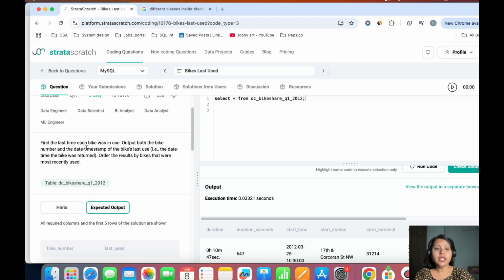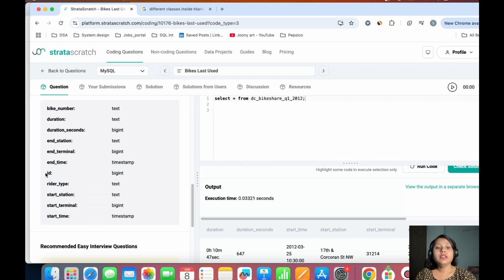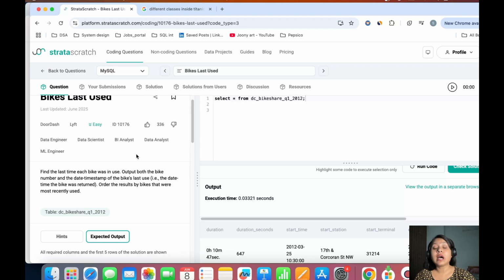So if there's any question which has "for each bike", either it could be a windowing function or it could be a group by condition, because you need to group it by each bike to get the data. Now, once you group it by each bike, then you need to also find the last time each bike was used. So to get the last time, you have the end time already in the data set. In this end time, you need to get the maximum end time of the data. Once you get the maximum end time of the data, that will be your last used.